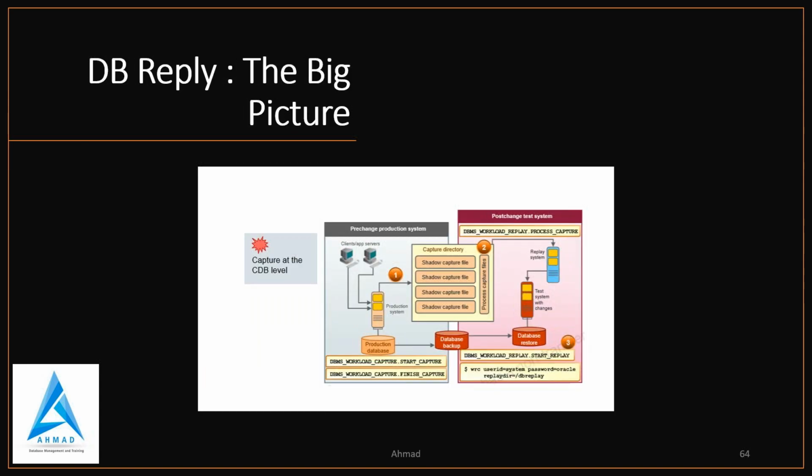Now database replay. So capture at the CDB level, and after that capture directory, then it goes to the database restore, and this is the way your database replay will happen in your database in 19C. So you can have a pre-change production system, and you have a post-change test system. So from production to post-change test system, you can use these things in 19C.